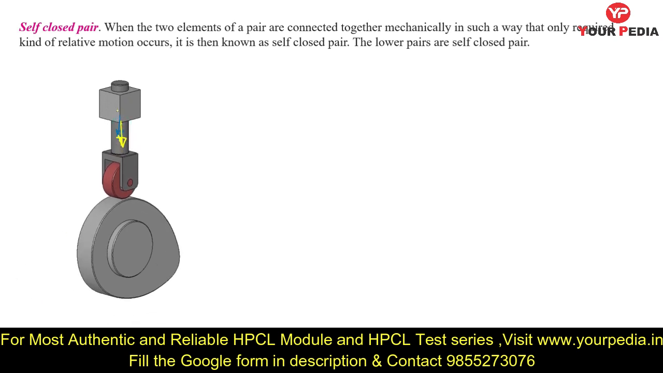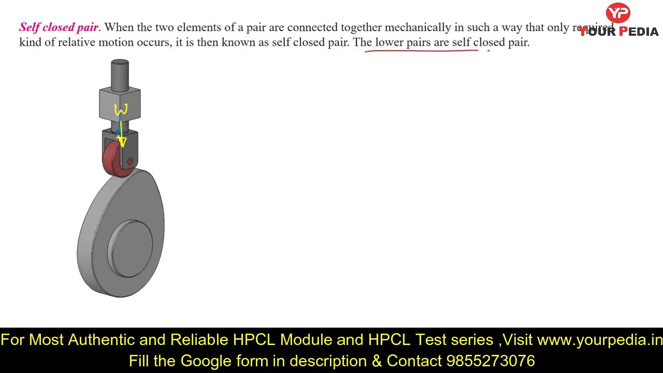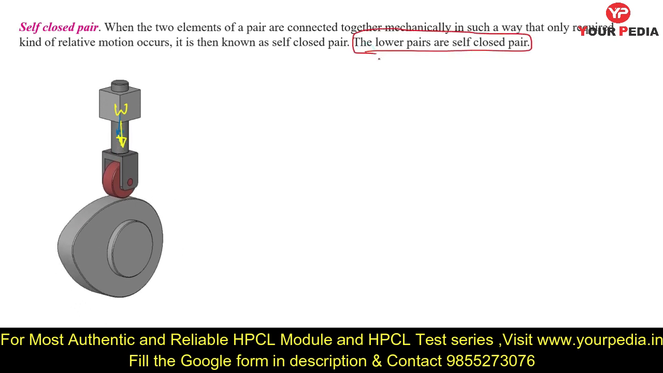Here you can see due to its weight this is returning to its original position. Weight W is acting vertically downward. You can read the theory also: when two elements of a pair are connected together mechanically in such a way that only the required kind of relative motion occurs, then it is known as a self closed pair. The lower pairs are also called self closed pairs. This is a very important line. Now what is the meaning of lower pair and higher pair? That we will discuss.